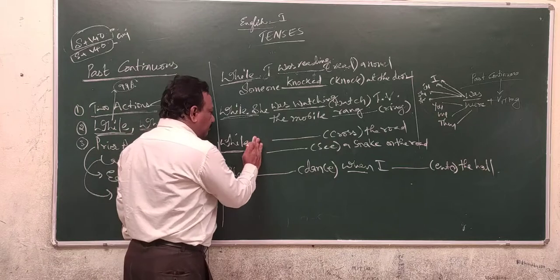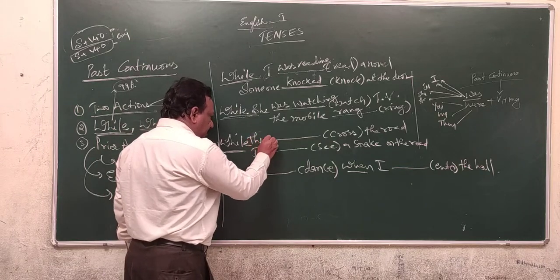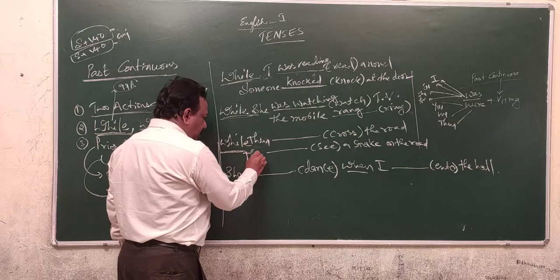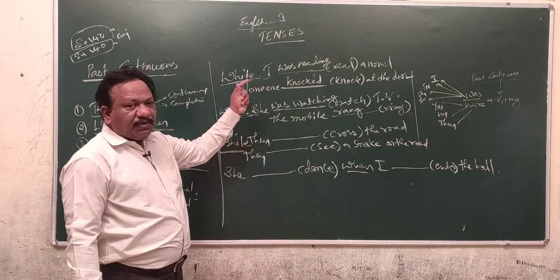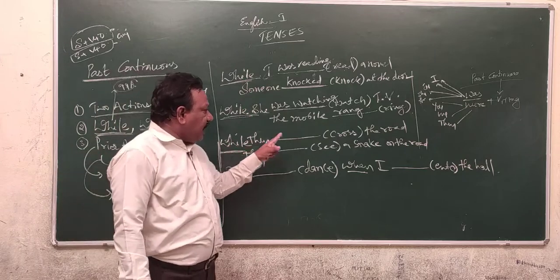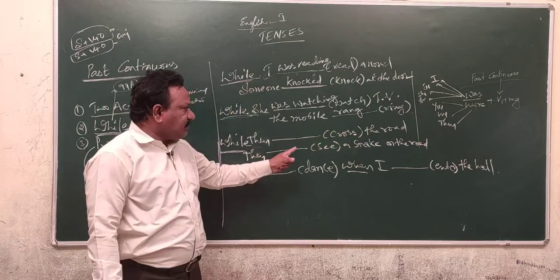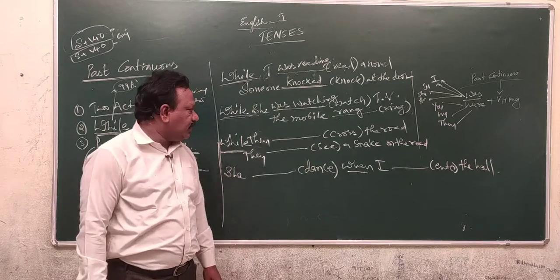See, instead of I, if you take they, so that you are going to have an example for the plural. While they dash across the road, they dash see a snake on the road.